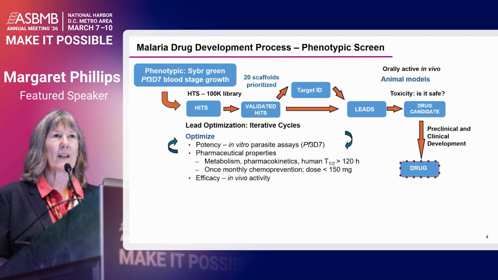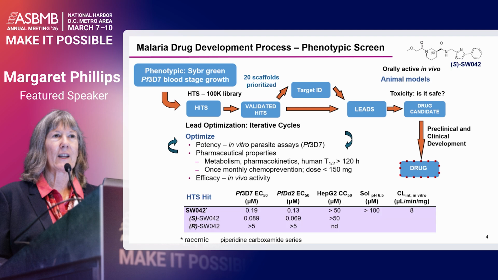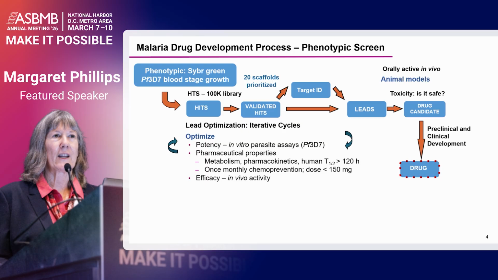I'm going to start out with a short vignette on a phenotypic screen that we did. Here I've changed the pathway to developing the drug a little, adding in target ID, because if we're starting with a phenotypic screen, we're not going to know how it's killing the parasites. So we initially screened a 100,000 compound library at UT Southwestern. From this screen, we prioritized 20 scaffolds to validate those hits and then to start prioritizing which ones we might take into an actual chemistry program.